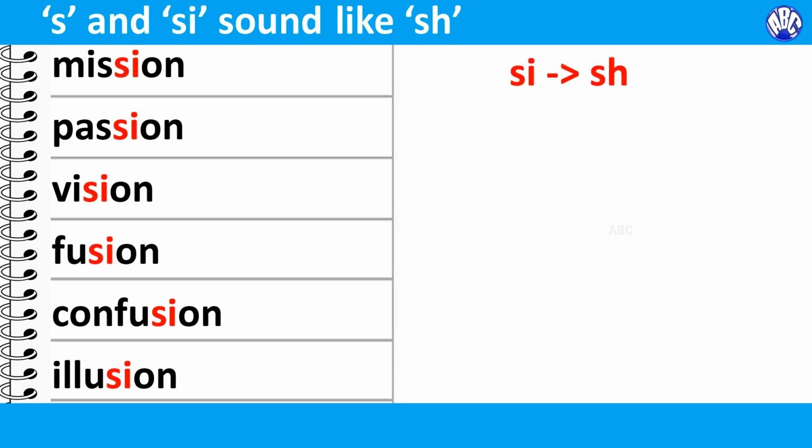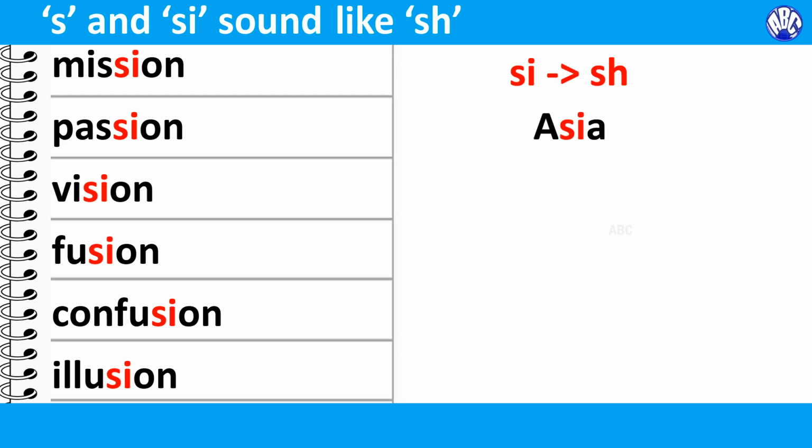Please note that the SI combination in the examples is closely followed by O when SI sounds SH. Also note that as the SI combination together sounds SH, the I sound in the combination is not heard again.